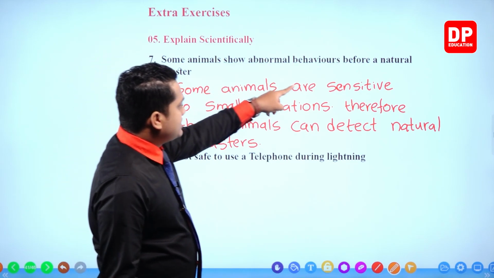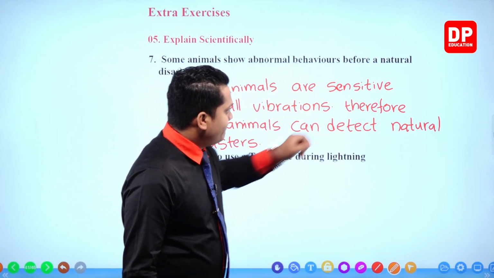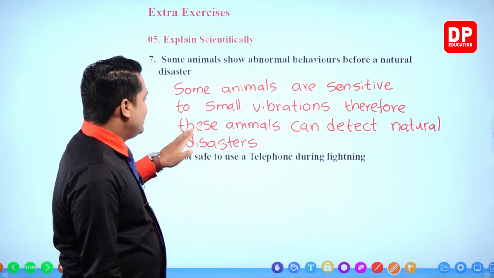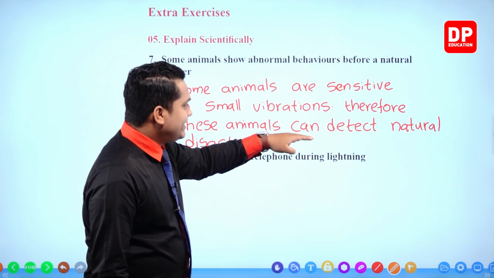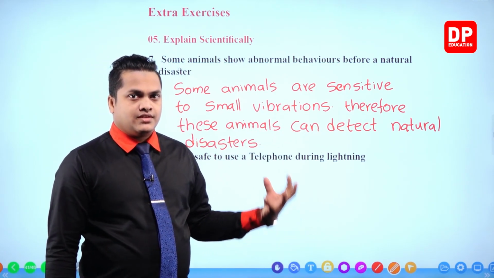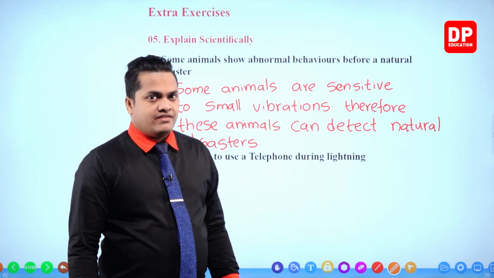So, some animals are sensitive to small vibrations. Therefore, these animals can detect natural disasters. That's the reason that they are showing abnormal behaviors.